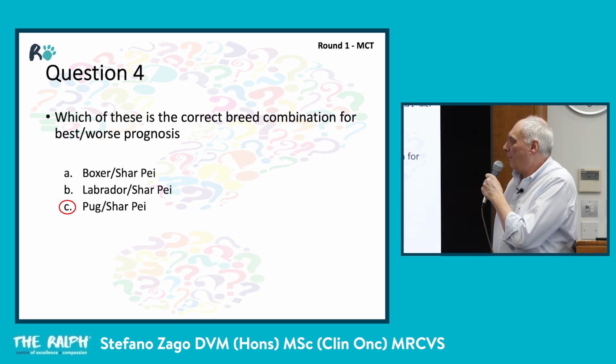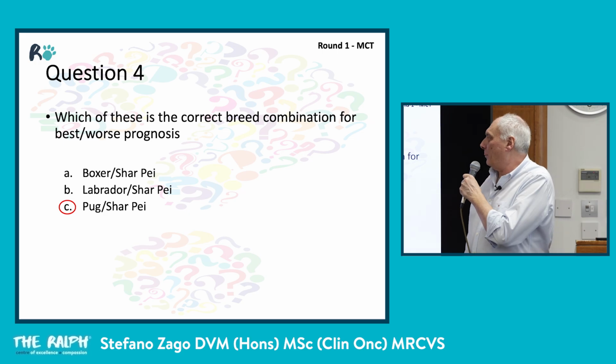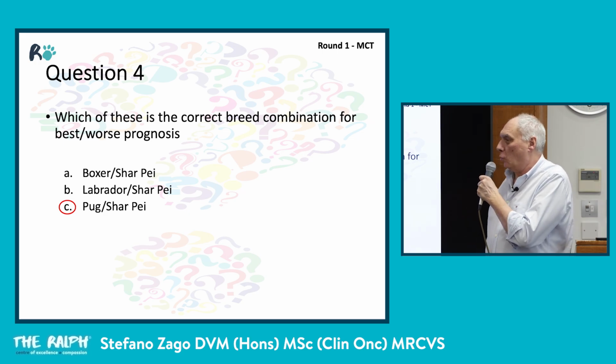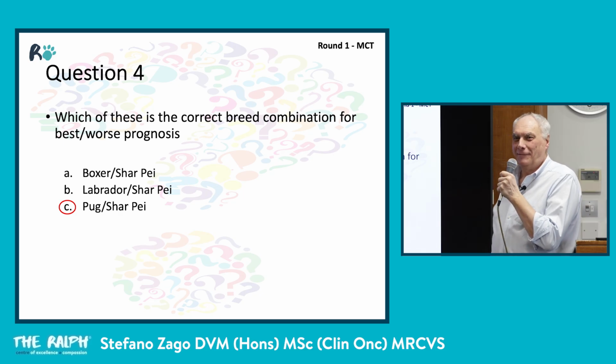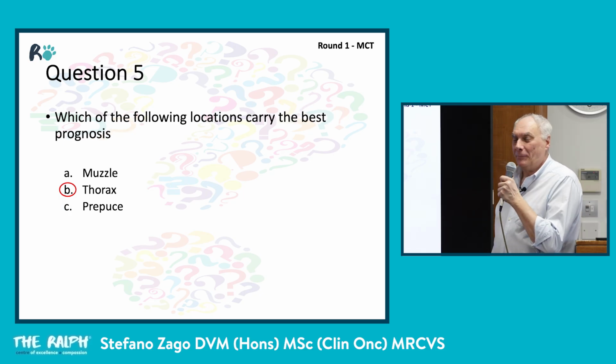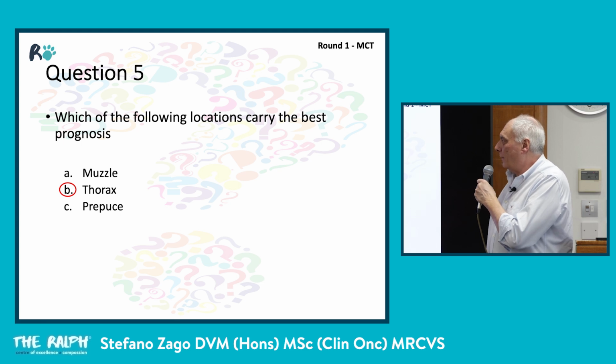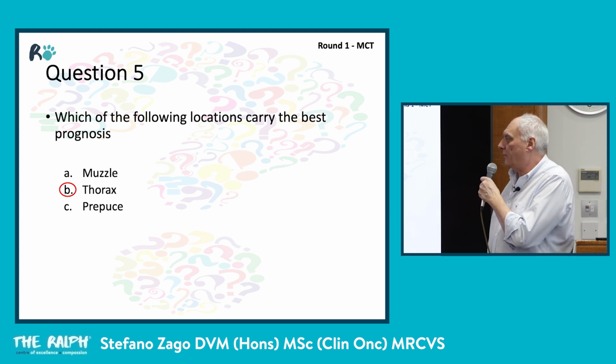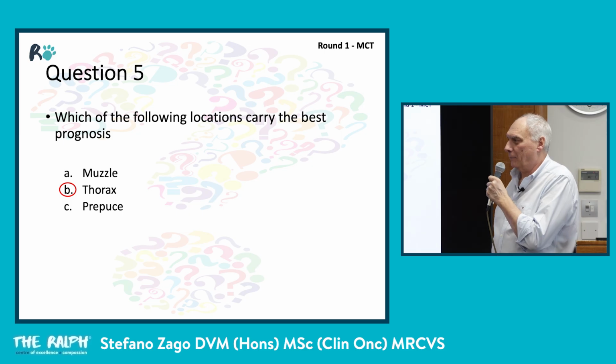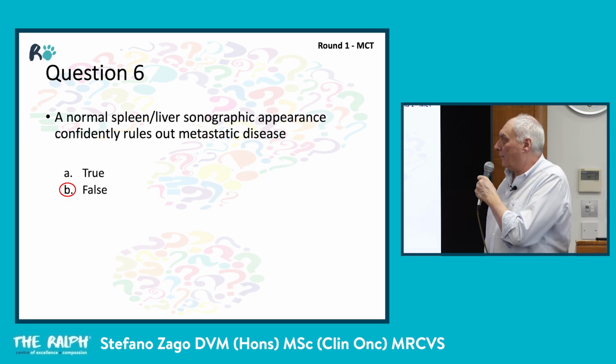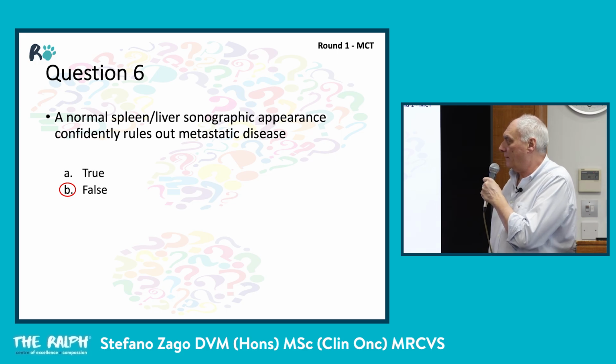Question 4, which is the correct breed combination for best worst prognosis? Is C. Number 5, which of the following locations carry the best prognosis? Thorax.